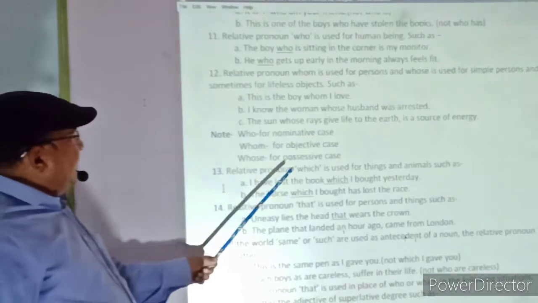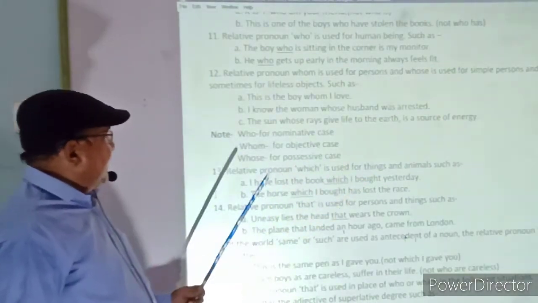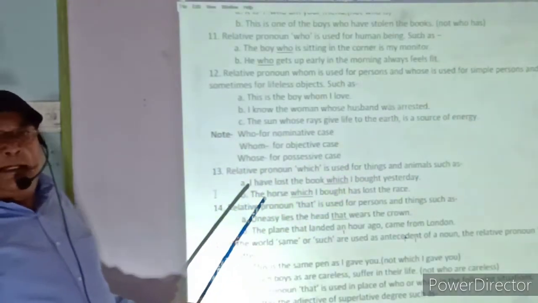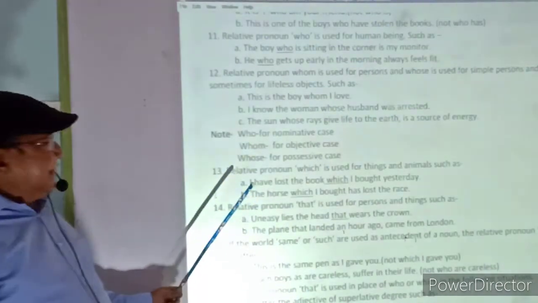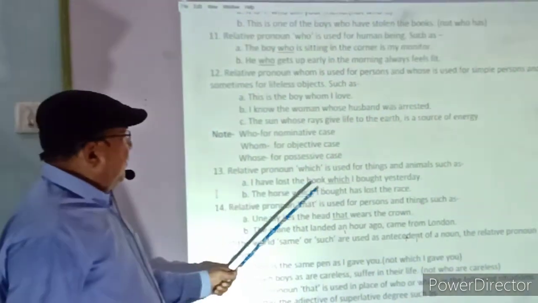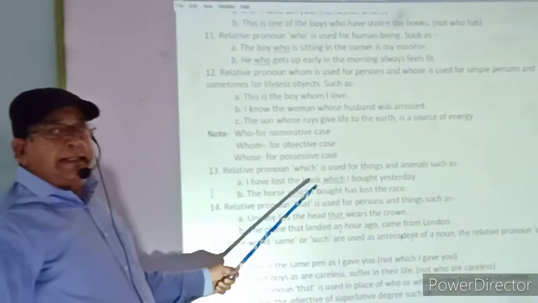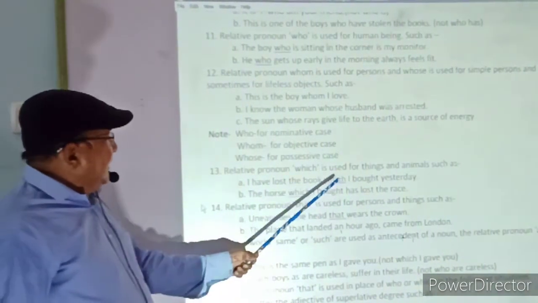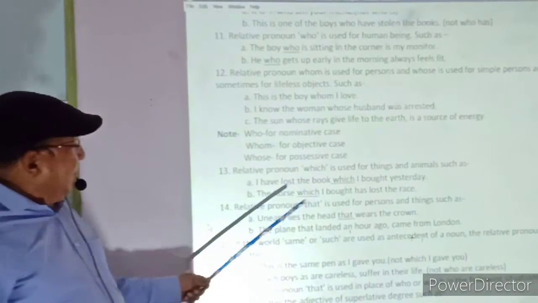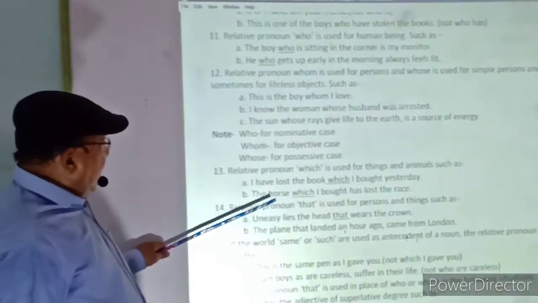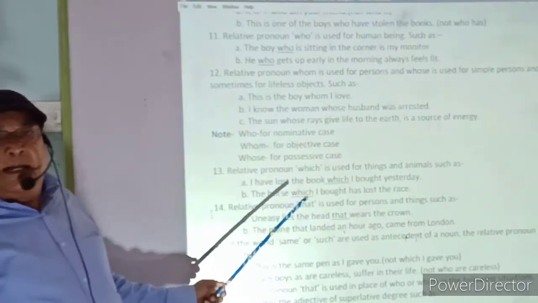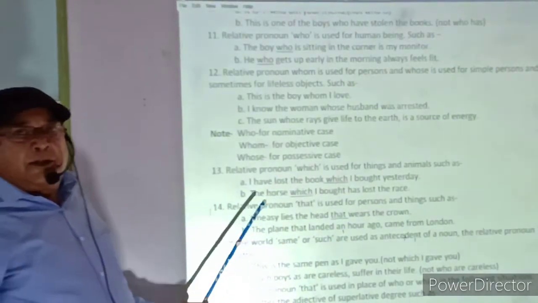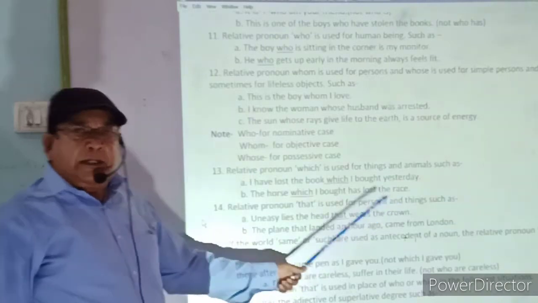13th, relative pronoun which is used for things and animals, such as lifeless objects and animals. I have lost the book which I bought yesterday. Book is a lifeless object, that's why which is the appropriate use of the pronoun. And in the other case, the horse which I bought has lost the race. The horse is an animal, and for animals which is used, so it is also one of the correct uses of the pronoun.